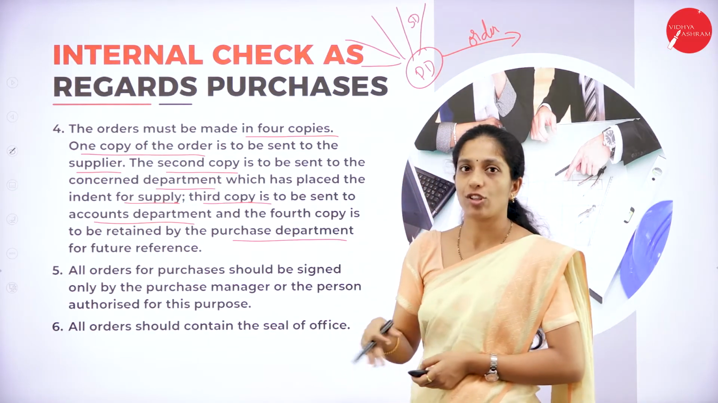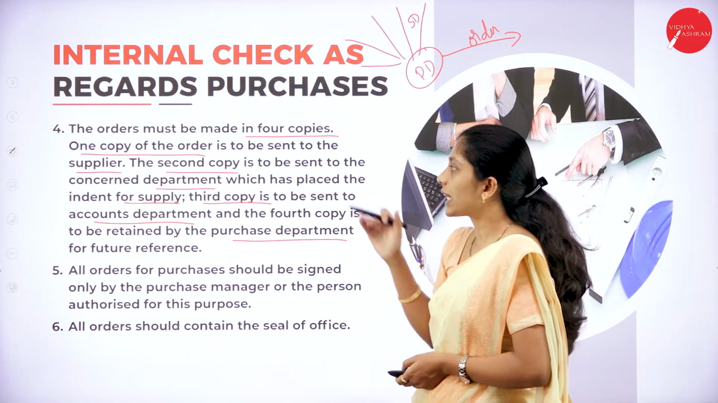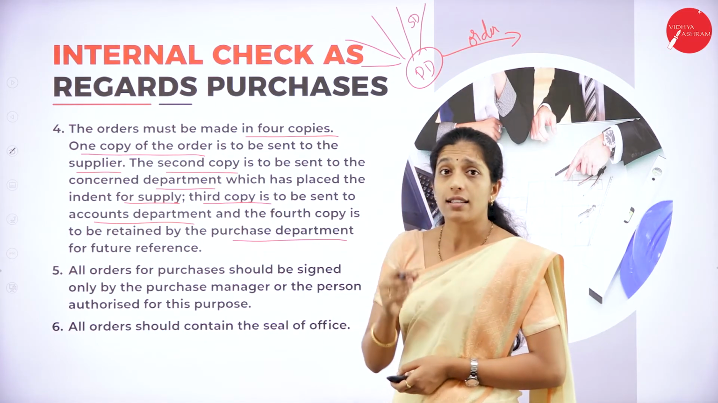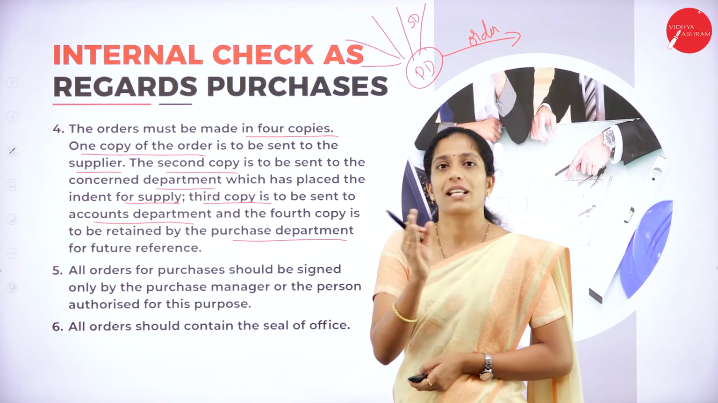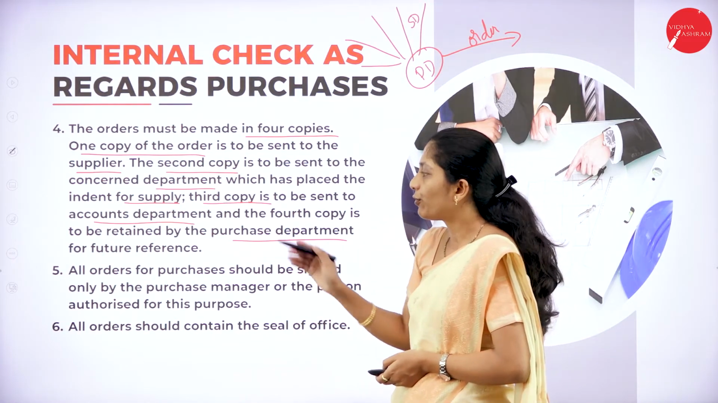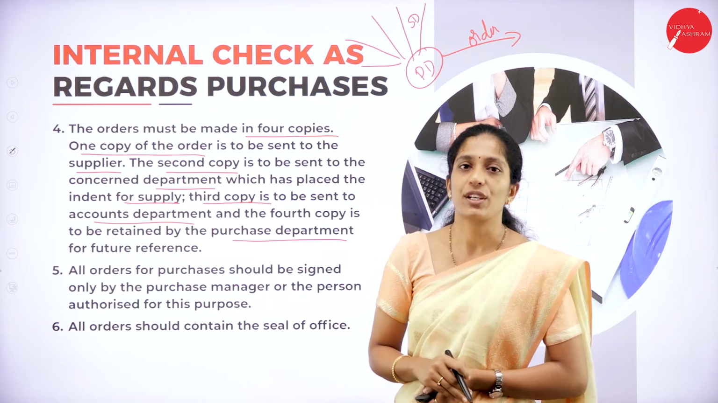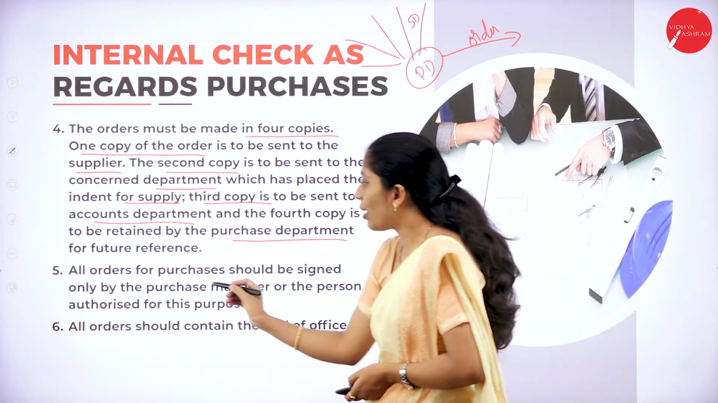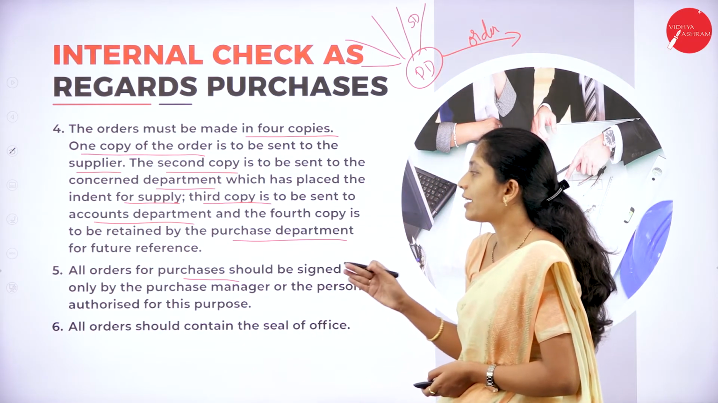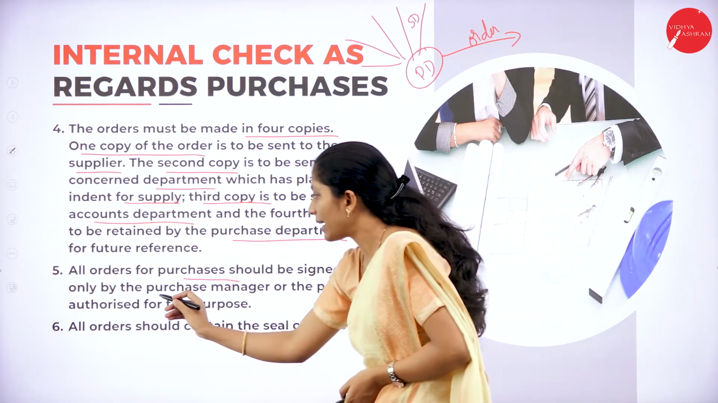So 1 copy has to be given to the supplier and the second copy has to be given to the concerned department who have ordered for the goods, and the third copy has to be given to the accounts department, and the fourth copy is retained in the purchase department for future reference. Next, all orders for purchase should be signed only by the purchase manager.